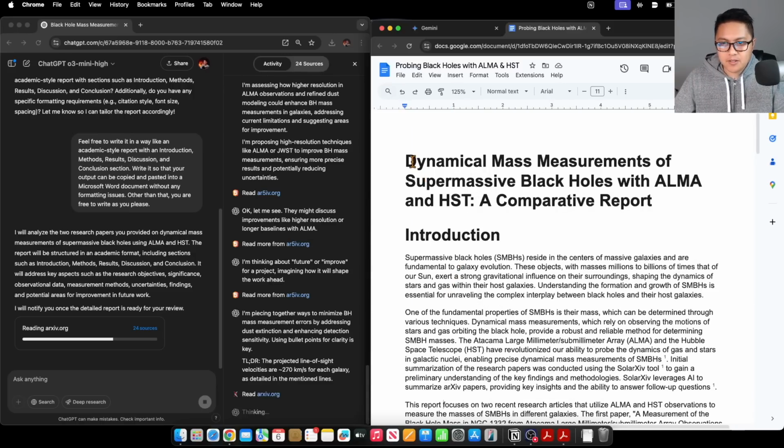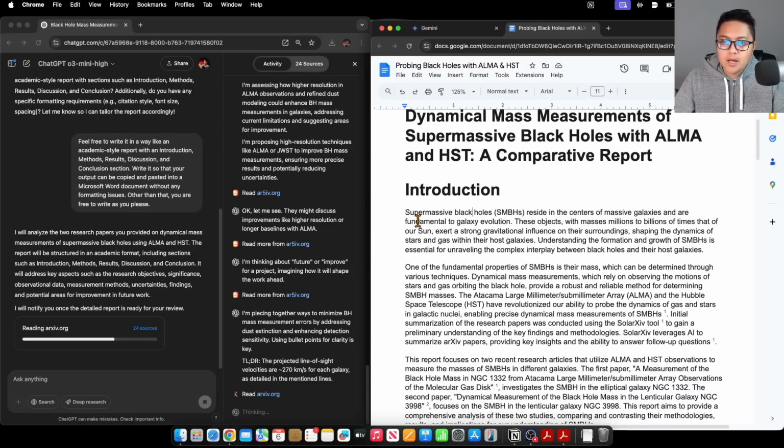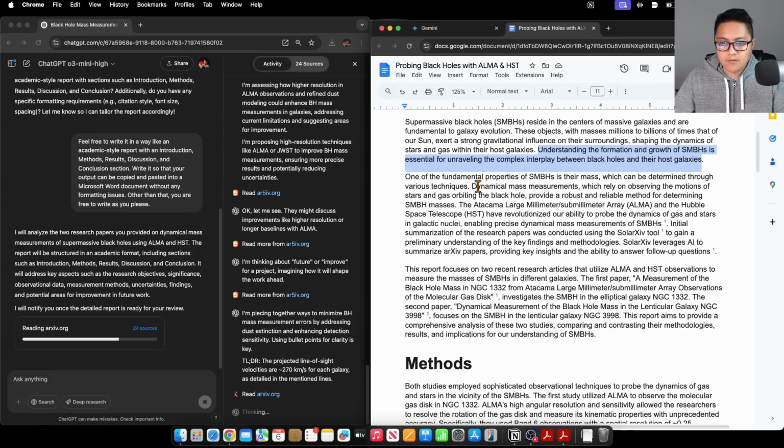First off, the title: Dynamical Mass Measurements of Supermassive Black Holes with ALMA and HST, a Comparative Report. Intro: Supermassive black holes reside in the centers of massive galaxies and are fundamental to galaxy evolution. These objects, with masses millions to billions of times that of our sun, exert a strong gravitational influence on their surroundings, shaping the dynamics of stars and gas within their host galaxies. Understanding the formation and growth of SMBHs is essential for unraveling the complex interplay between black holes and their host galaxies. This is a fine intro paragraph, that's all correct.